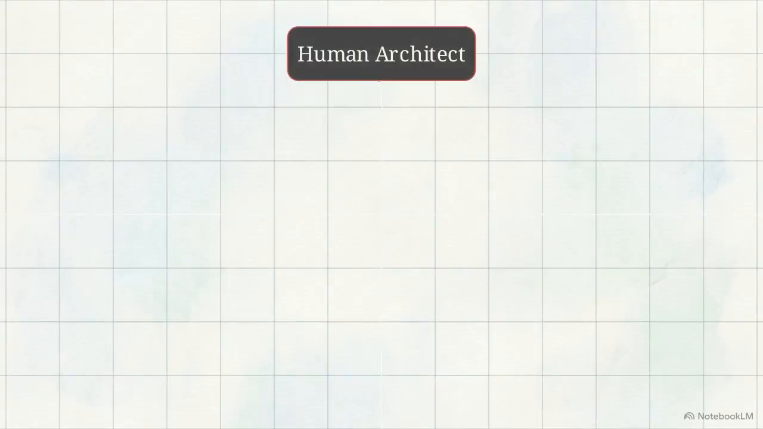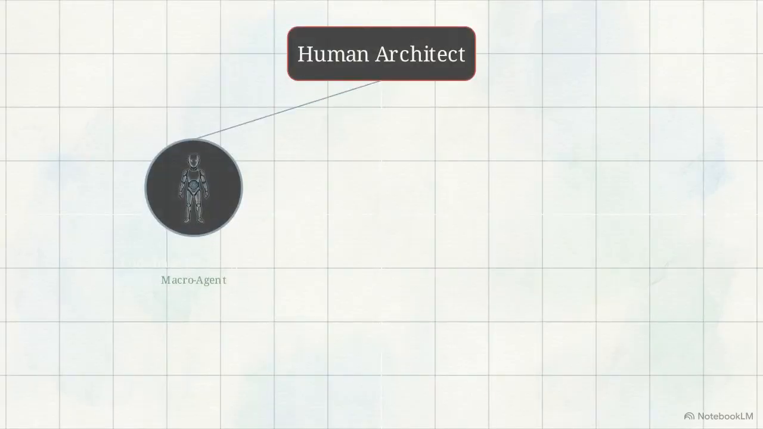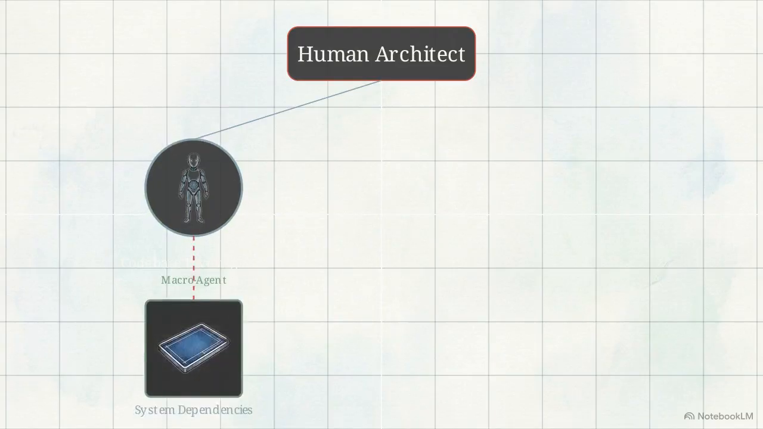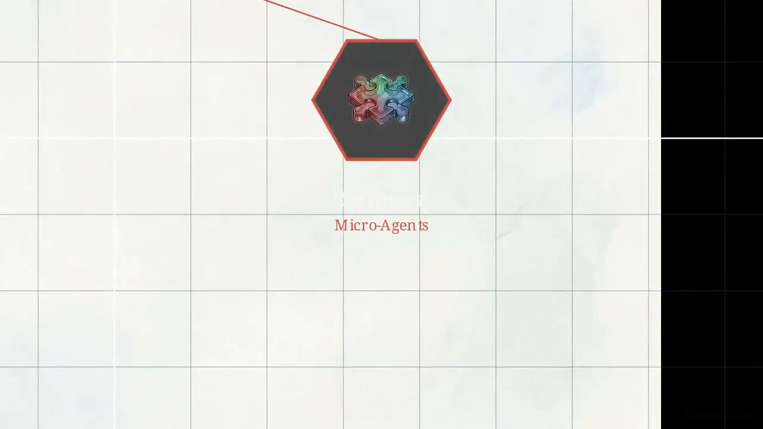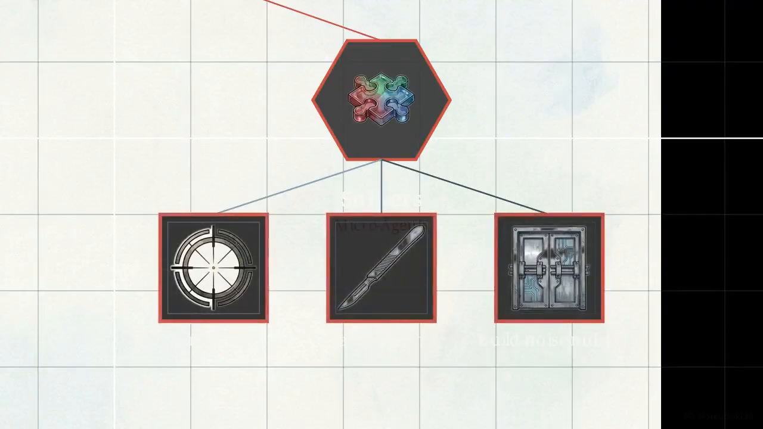This hierarchy starts with macro agents, like the codebase investigator. These act as project managers, mapping system-wide dependencies without writing the final code. Below them are the micro agents, or snipers. These are highly specialized, token-efficient agents restricted to single tactical tasks.